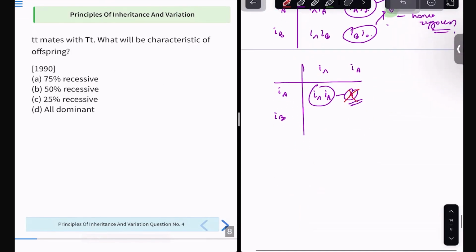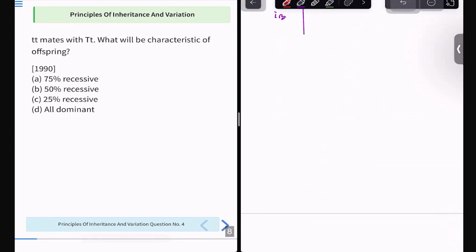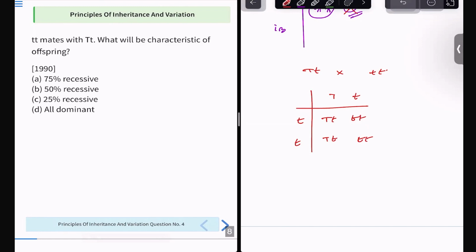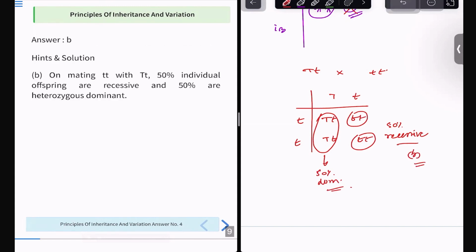Tt mates with small t mates with capital T small t. What will be the characteristic of offspring? Very easy to answer, still you all try to answer this. I'm showing the cross in the adjacent slide: capital T small t crossed with small t small t. So what does it come out to be? It comes out to be 50% recessive and 50% dominant. So the correct answer is option B, right? This is a very easy piece of cake question. You'll understand how the 50% recessive comes. This you all can understand easily by your own understanding. So, clear with this?